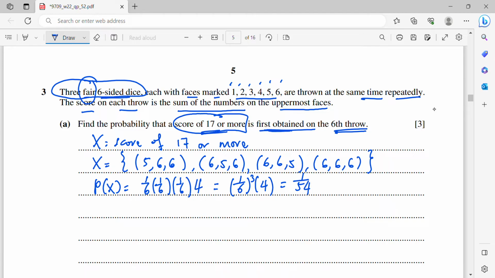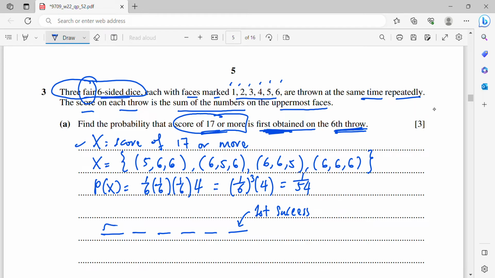Now, when you refer back to this question, you need to get a score of 17 or more first obtained on the 6th row. That means this is a geometric distribution, right? So I will draw 6 lines: 1, 2, 3, 4, 5, 6. But this is the first success, okay? First success. My success is to get a score of 17 or more.